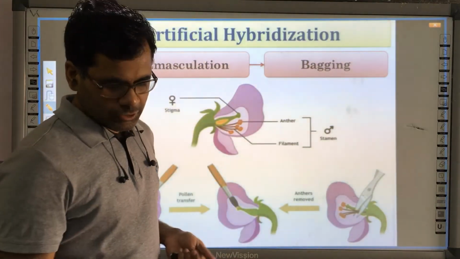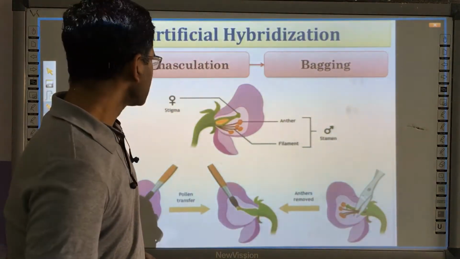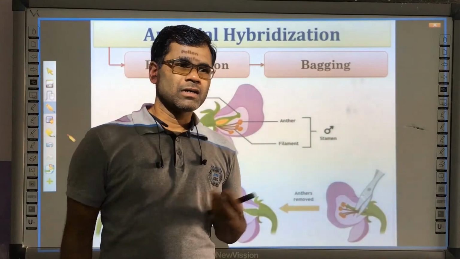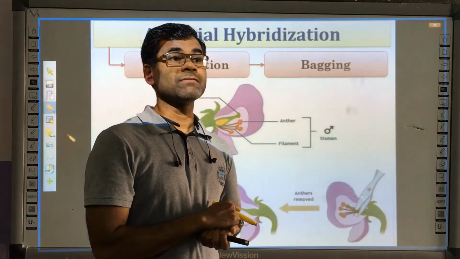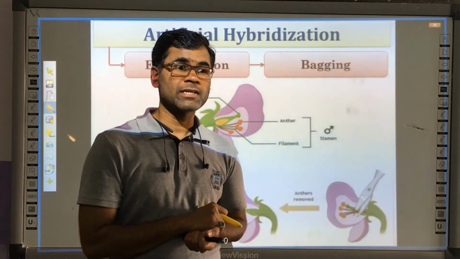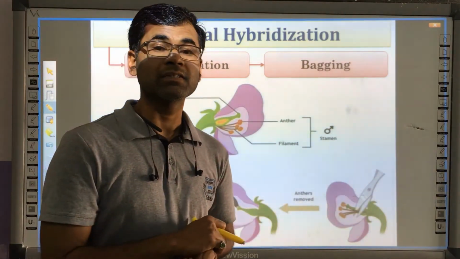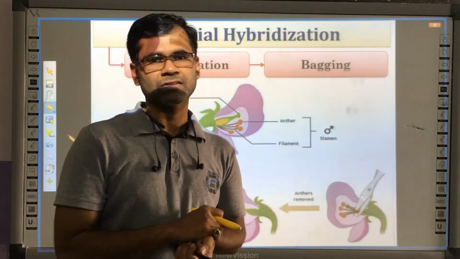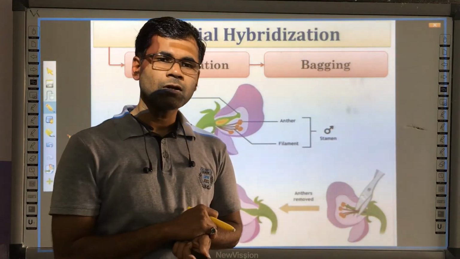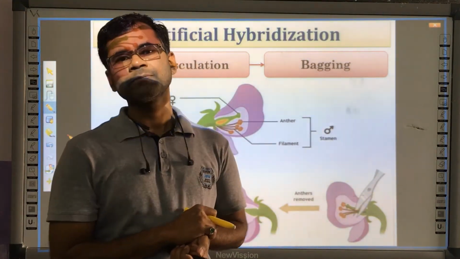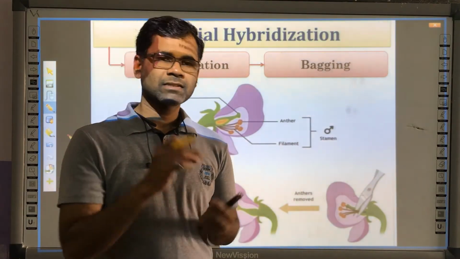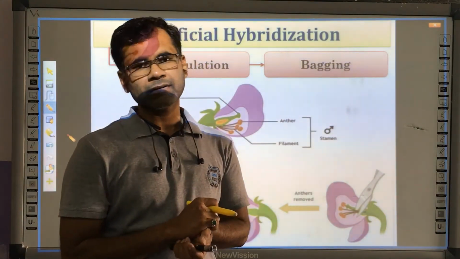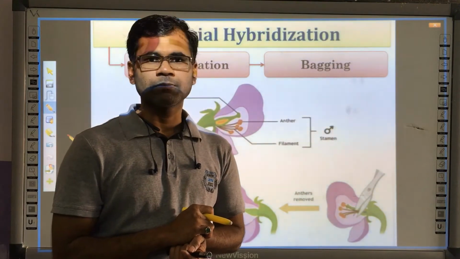Now, the next topic we are going to study is artificial hybridization. It's a small topic in your book, but it is a very extensive and very important topic as far as Gregor John Mendel is concerned. You must have heard this name in your class 10th genetics. Gregor John Mendel, also known as the father of genetics, performed his experiments on a plant, the garden pea plant, called Pisum sativum.